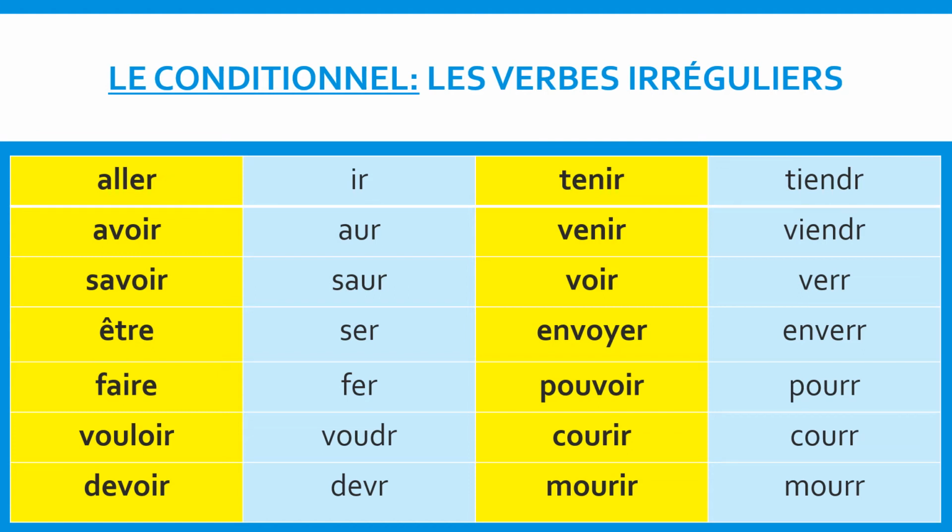So for example, if you decide to conjugate the verb savoir in the conditionnel, you cannot add the imparfait endings directly to savoir itself. You have to add the imparfait endings to the root version of savoir, which in this case is saur. Some of these verbs you may use more often in your writing or in your speech than others, but just know that these 14 verbs follow a different conjugation process compared to regular ER, IR, and RE verbs. The more you use these verbs in your writing in the conditionnel, or even in your speech, the more you're likely to remember them.